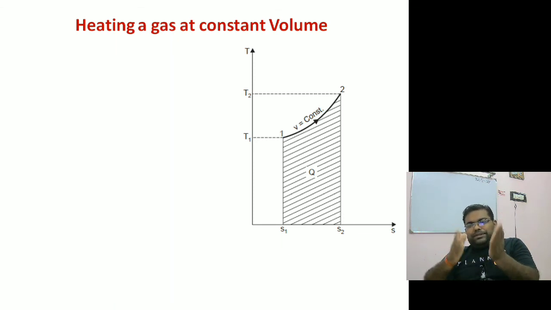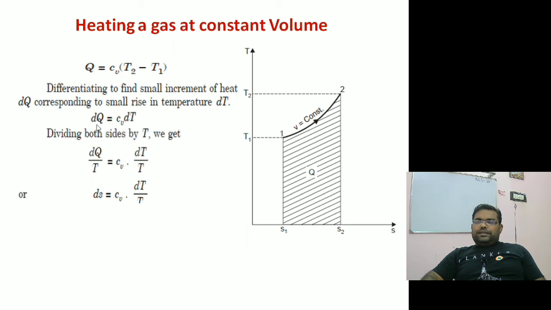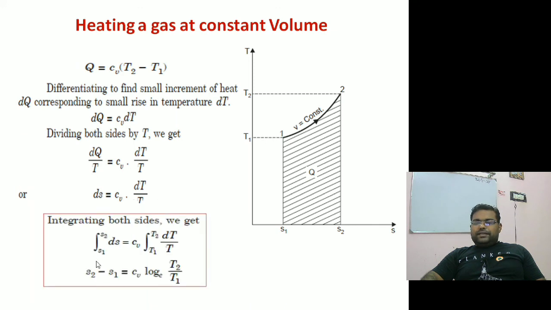If I use the temperature ratio and volume ratio relationship from the general entropy change relation. So dq is equal to Cv dT. If I divide by T, I can write ds is equal to Cv dT by T. If I integrate, I can get the change in specific entropy is equal to Cv ln of T2 by T1. This is one way.